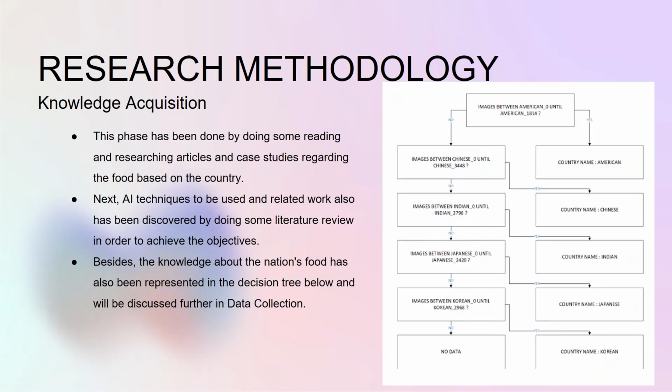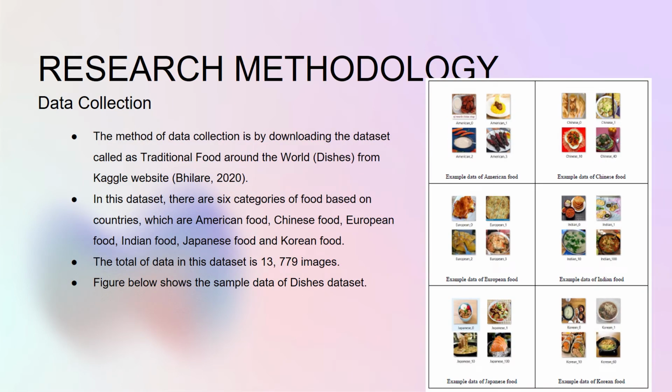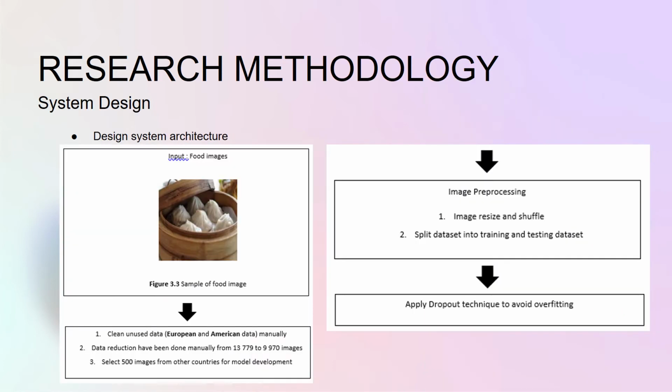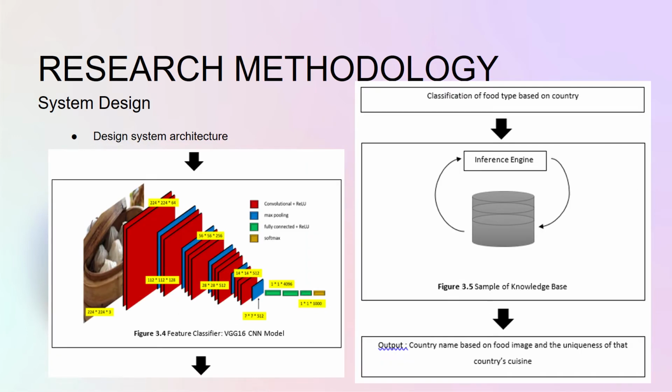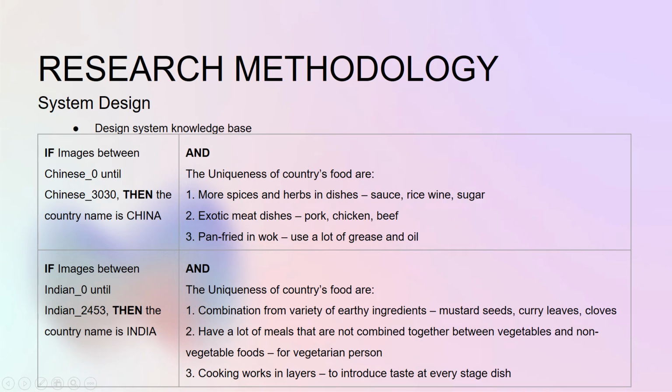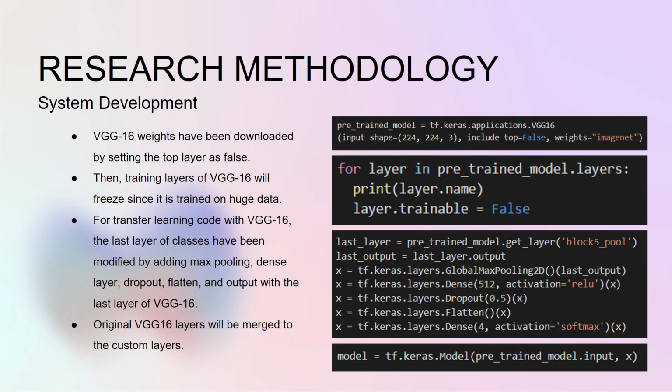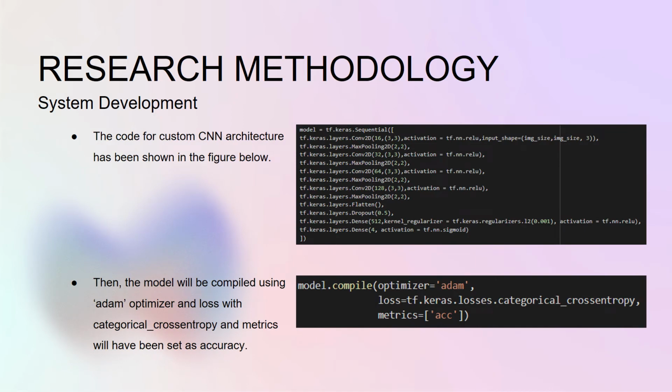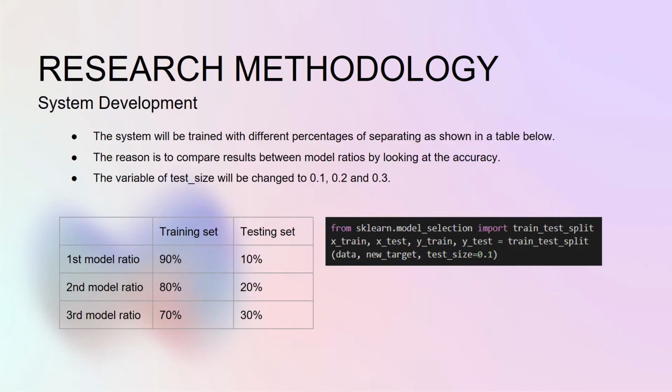Second, knowledge acquisition. The activity is to read articles and case studies about food based on country, AI techniques, and also related works. Third, data collection. Download the dataset from the Kaggle website. Fourth, system design. The activities are designing the system architecture, system interface, and system knowledge base. Fifth, system development. The activities are coding the system prototype using the Python language and also training the model.